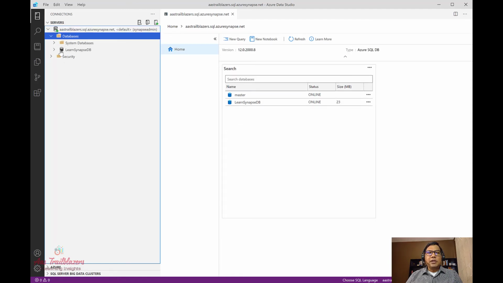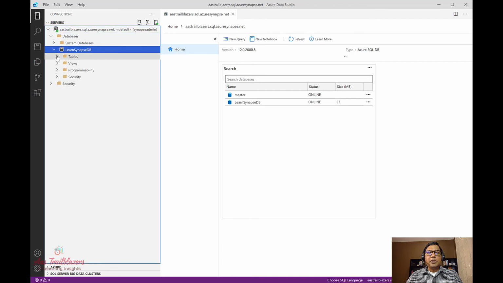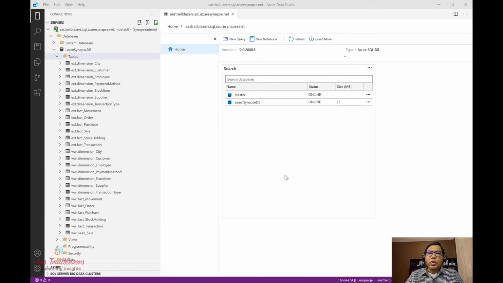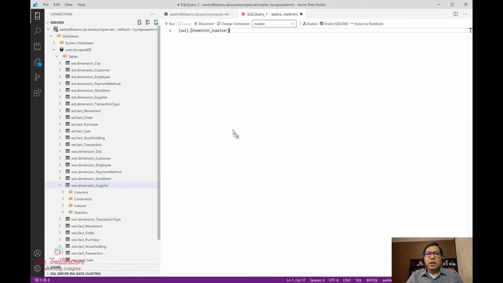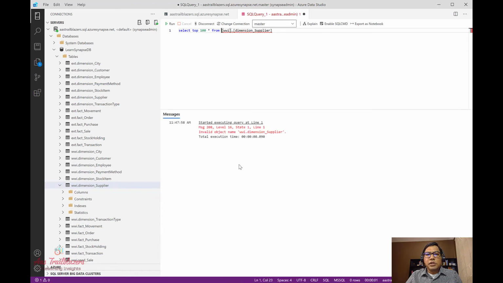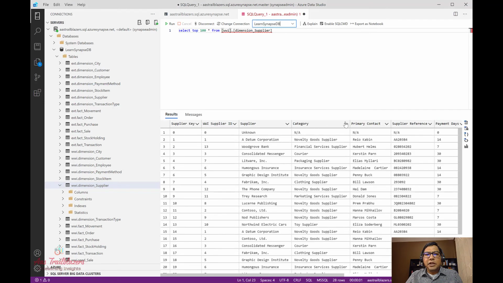Let's expand this, and this is where you'll see all the tables that we have created. It also provides a notebook experience. So let me show you the query first, and then I'll show you the notebook experience. By clicking on new query, we have this query window where we can write our query. Let me start with selecting some data from one of the tables that we have here. If we run this, we'll see the data coming up over here.